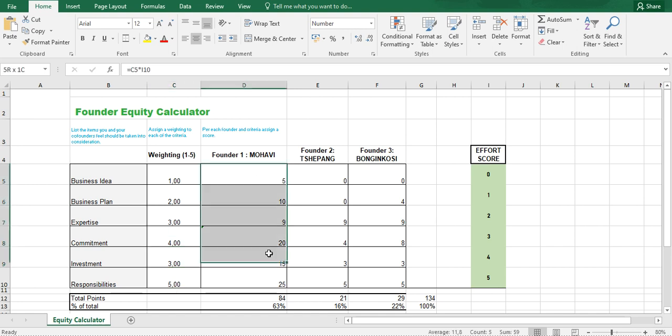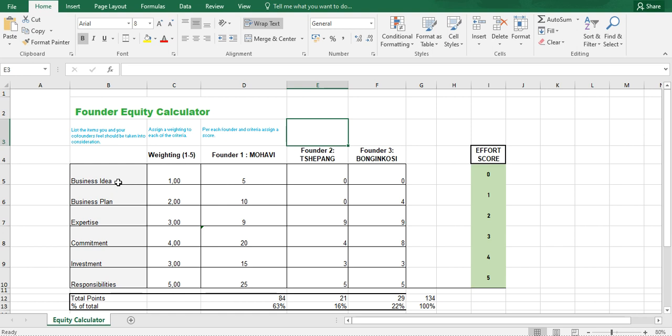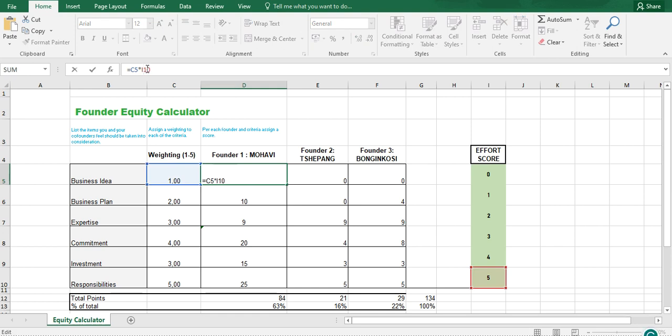So let's look at the first founder here. The first founder is myself, Mojave. So Mojave came up with the business idea. So we're going to say 1 multiplied by 5 because he put his efforts into coming up with the business idea. Hence, we have the C5 and then I9.